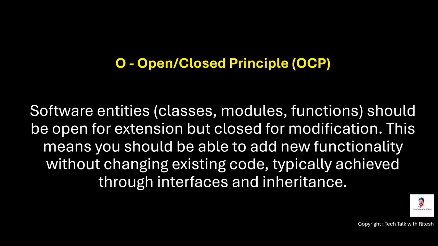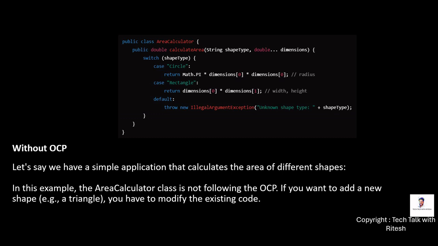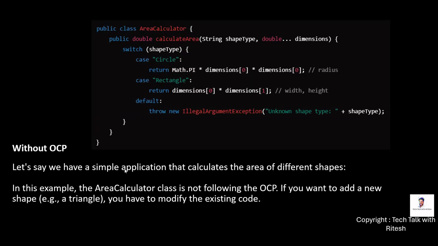We will see that. Now consider this class, and I have zoomed in so that it's more readable. Let's say we have a simple application that calculates the area of different shapes, such as circle and rectangle. In this example, the area calculator class is not following the OCP, because if we want to add a new shape, for example a triangle, note that the implementation is only there for circle and rectangle.